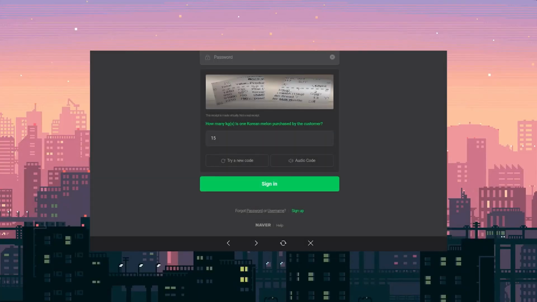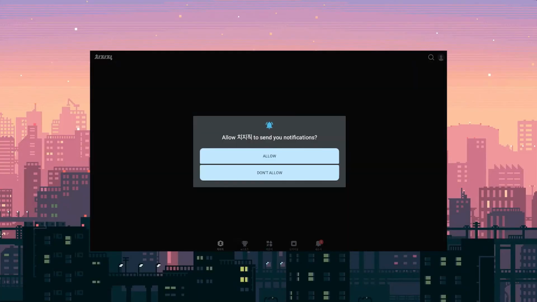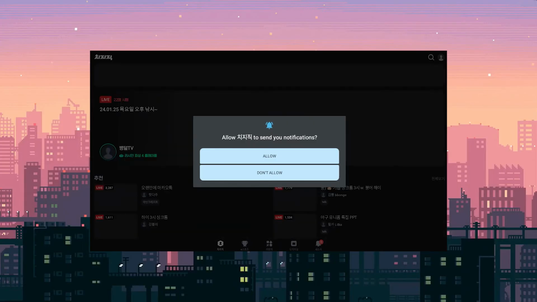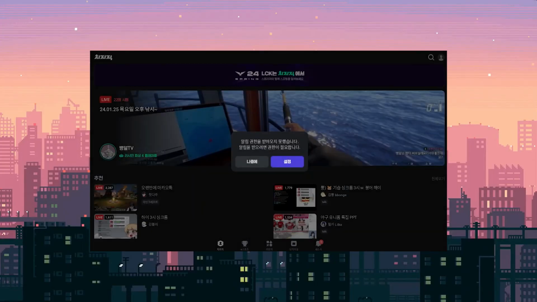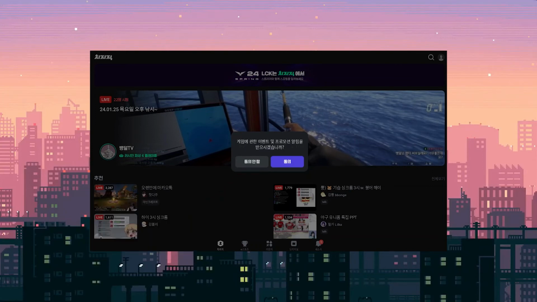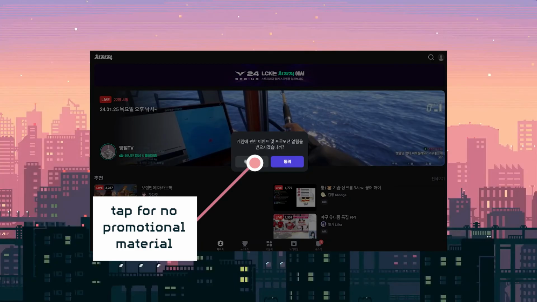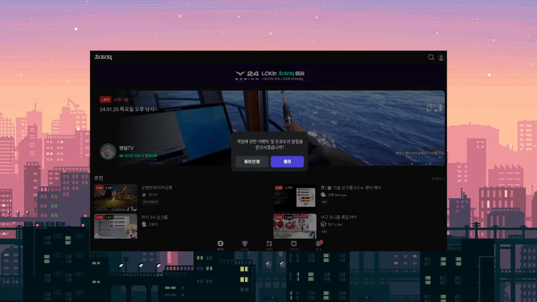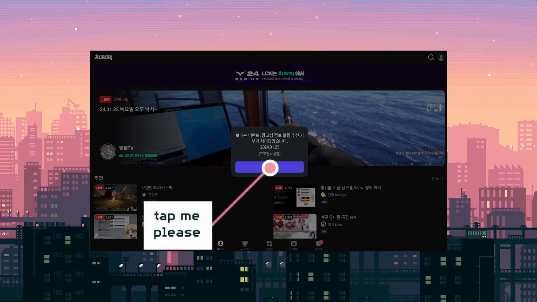After logging in, you can choose to allow notifications if you'd like, to receive alerts when the streamers you follow go live or post VODs. If we don't allow notifications, we'll get another prompt asking us to enable notifications that we can cancel out of, along with another message asking if we want to receive promotional material that we can also decline. Finally, we get a box verifying we opted out and can change the option in the app settings.